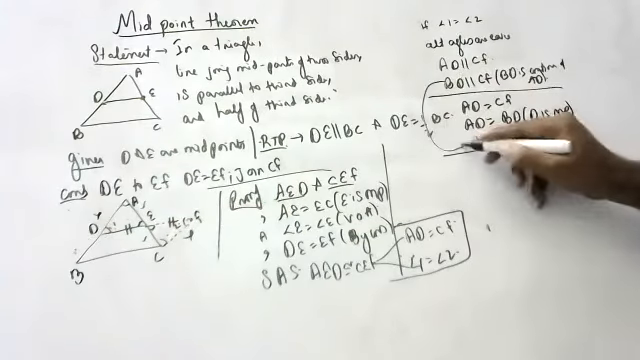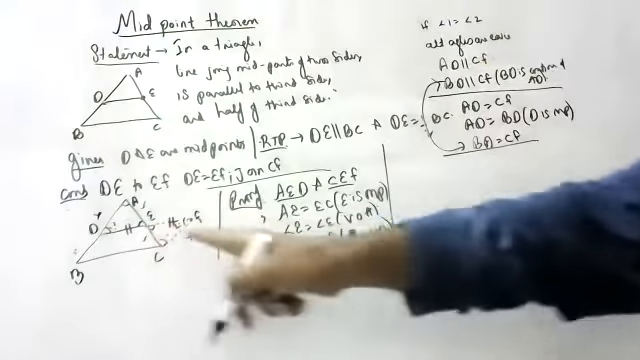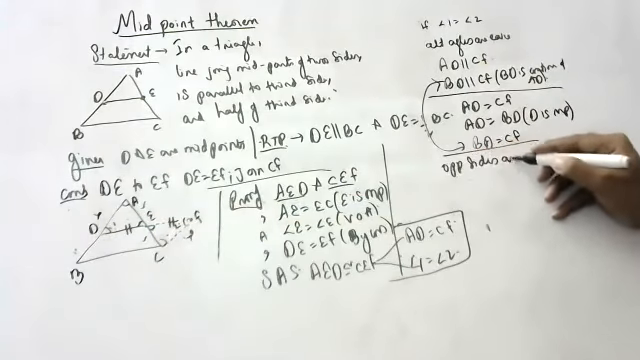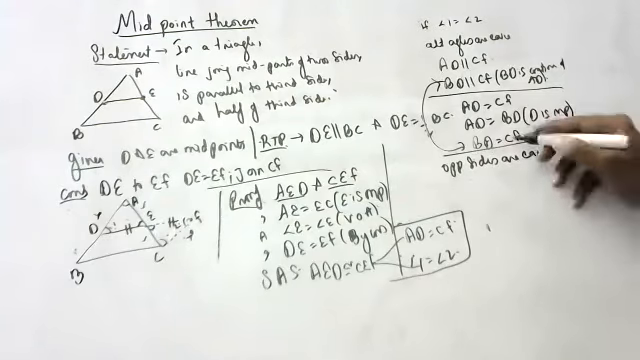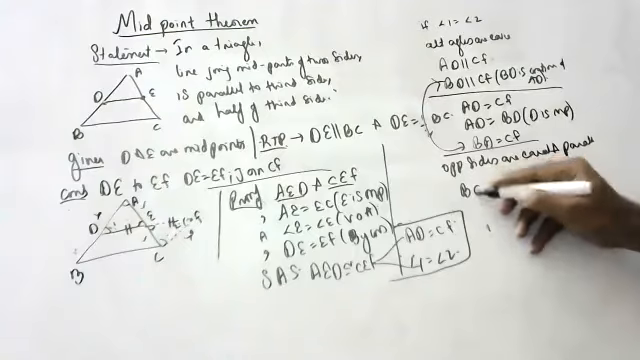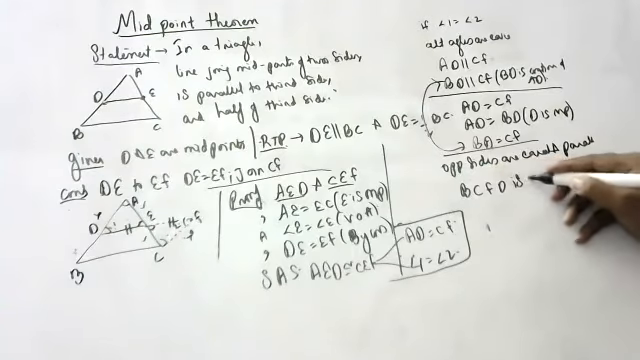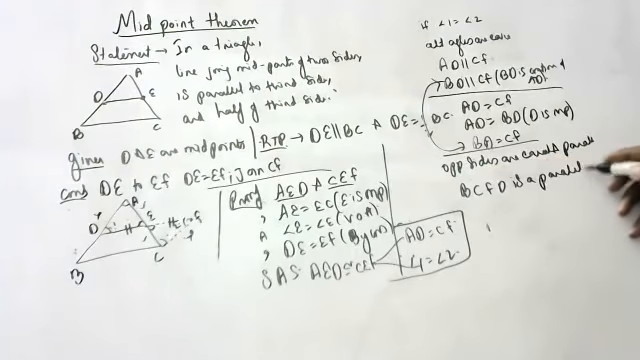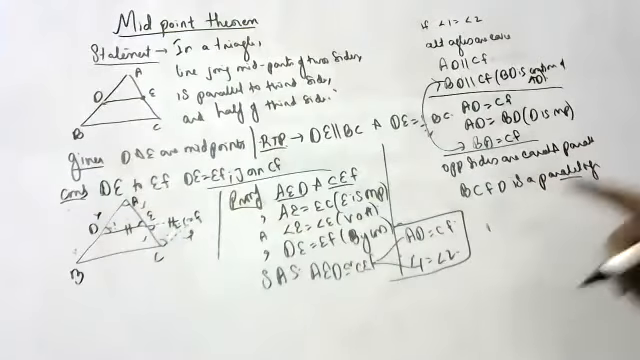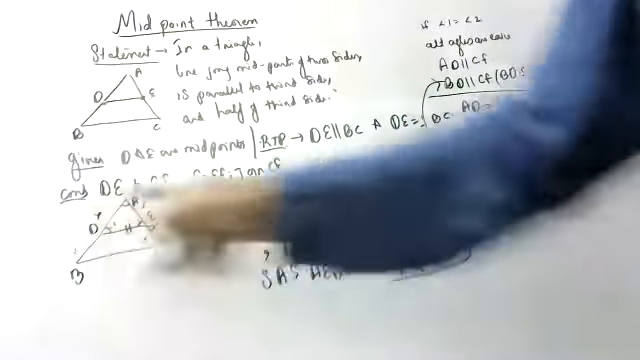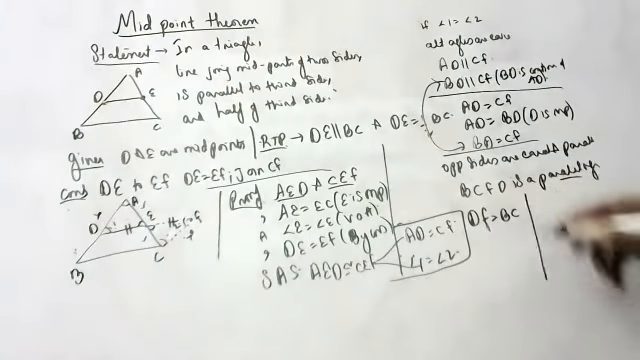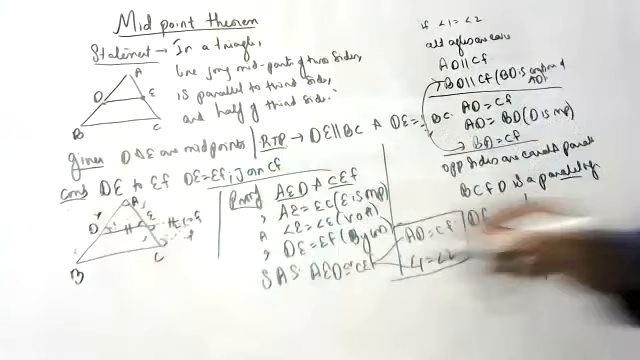Children, opposite sides are equal and parallel. If opposite sides are equal and parallel, what does it indicate? BCFD is a parallelogram. So if BCFD is a parallelogram, then DF is equal to BC, and DF is parallel to BC.